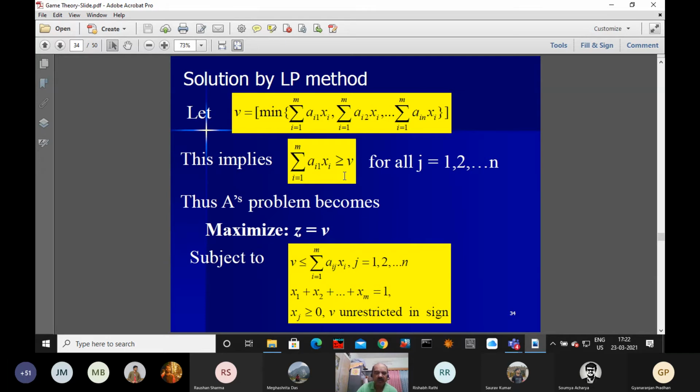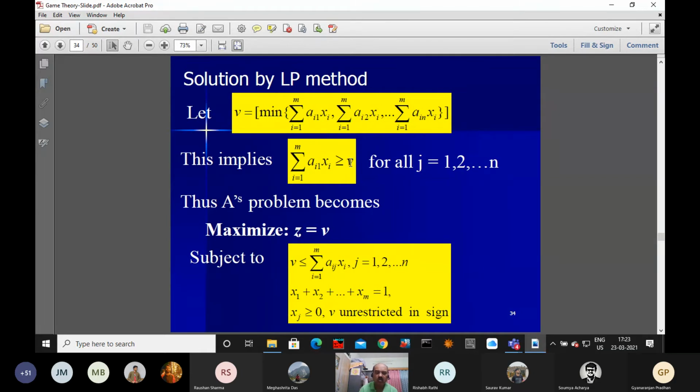So that is the summation over i varying from 1 to m, a_ij x_i greater than or equal to nu. And how many such columns are there? There are n such columns, so all of them are like this. And what else? Now this nu, we have to maximize.